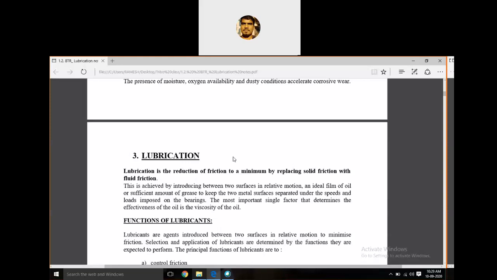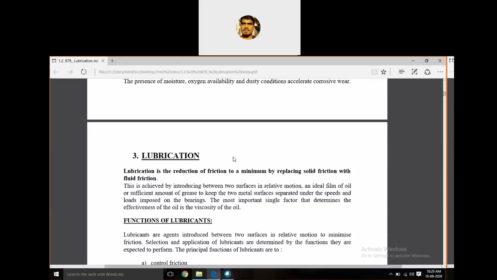So that we replaced a maximum friction by a minimum friction. It is called lubrication. This is achieved by introducing between two surfaces in relative motion an ideal film of oil or a sufficient amount of grease or some fluid to keep two metal surfaces separated under the speed and load imposed on the bearing.